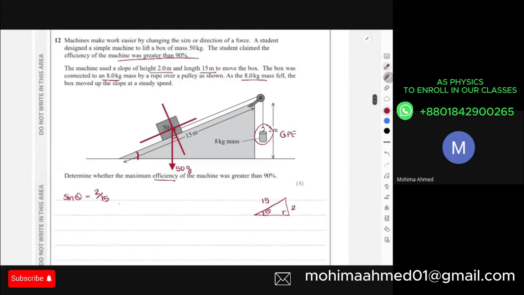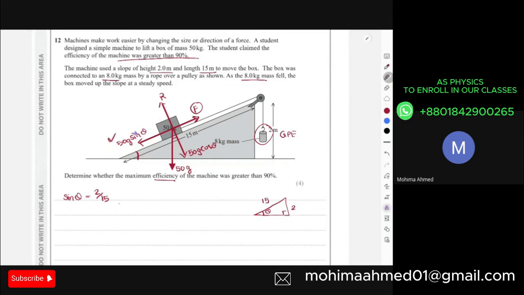You'll see over here, this is your component 50g cos theta, and this is a vertical component. This is your horizontal component 50g sine theta. This is your reaction force, and in order to make the object move up the slope, I have to provide an upward force, right? This upward force must be equal to this one, otherwise no work is done over here. In order to make this box move up the slope, I need to do some work against this. So this force is actually equal to this one. I have to provide force enough to overcome this force. I'm doing work against this force.